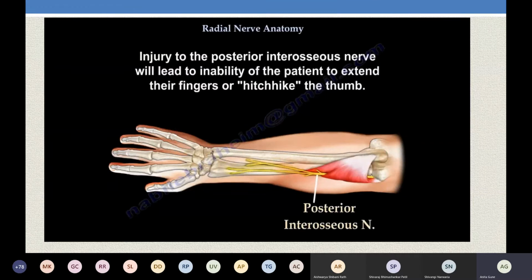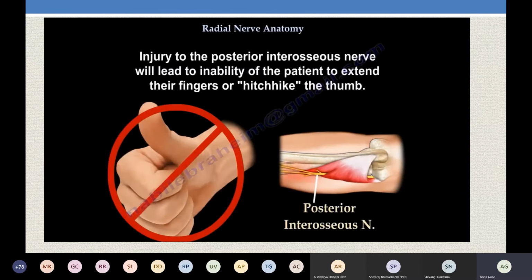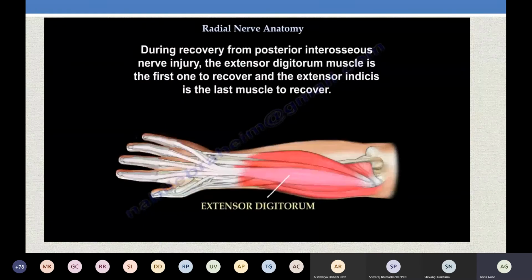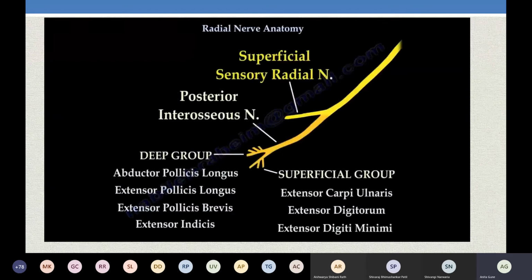Is it right? Suppose there is an injury to this nerve, we said there will be no wrist drop, but the thumb will not be able to extend, and the person will not be able to do this hitchhike sign. Okay. Is it clear? So to test for injury to the posterior interossei nerve, you tell the person to do the hitchhike. If he cannot do it, then you will see. But remember this. Is it clear?